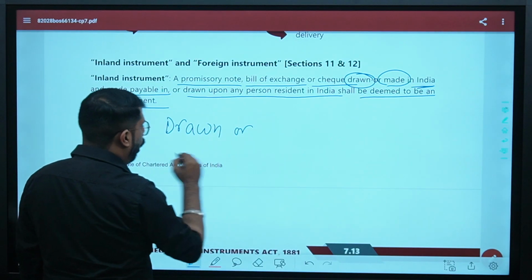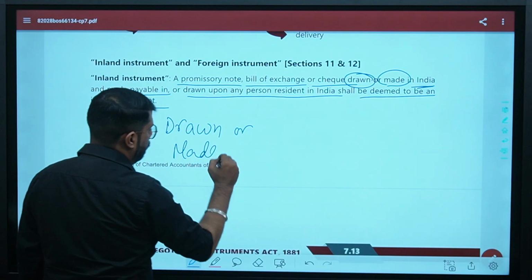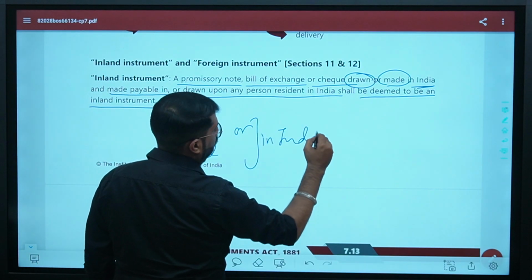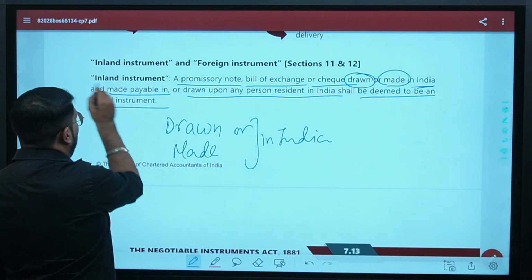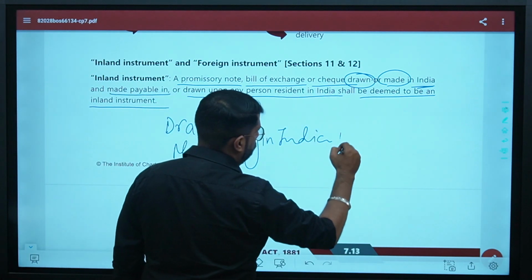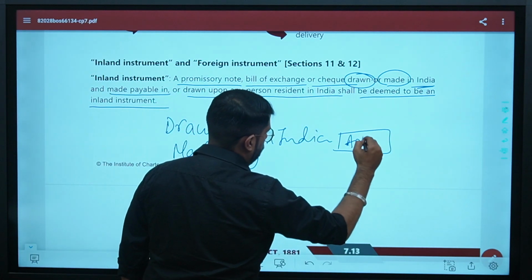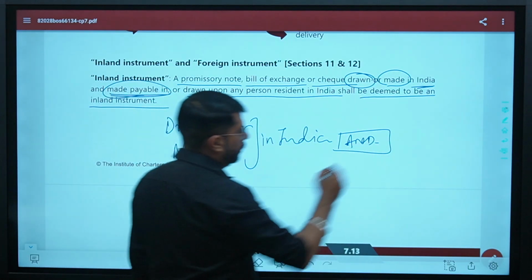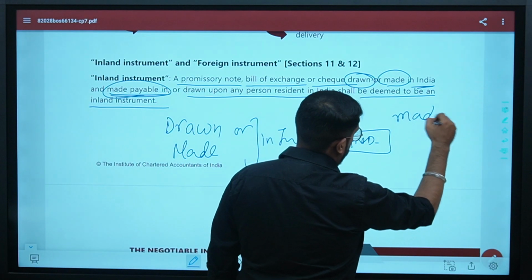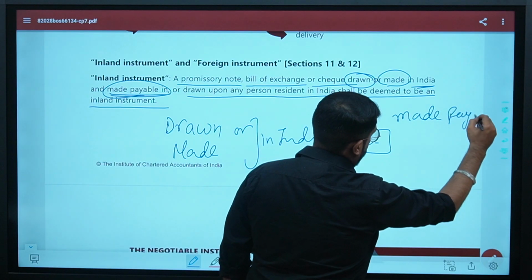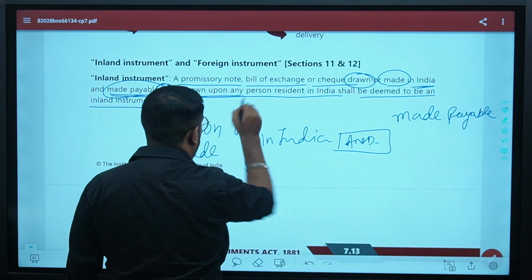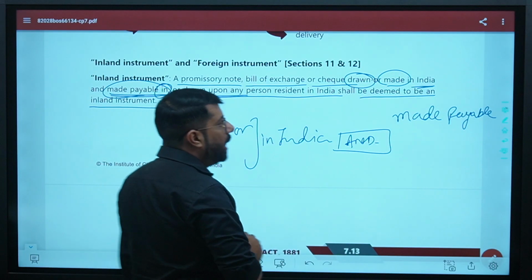drawn or made in India and made payable in or drawn upon any person resident in India.